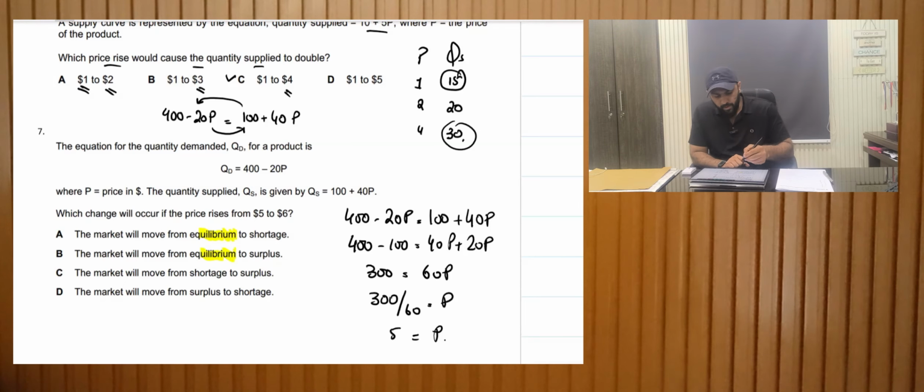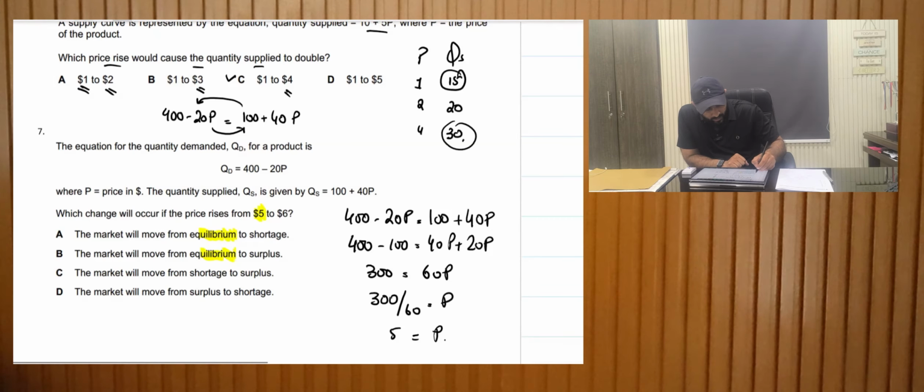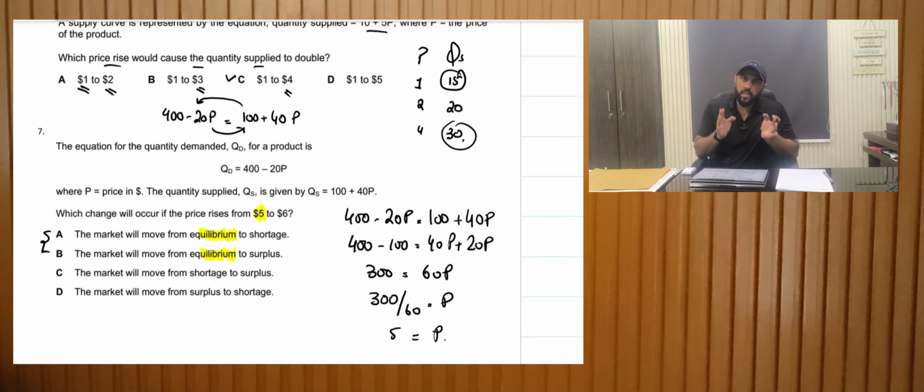So we know if the prices are 5, first of all, we know that it's an equilibrium. The market will not move from equilibrium. So A or B can be the right answer, because initially at price 5 the market is at equilibrium.